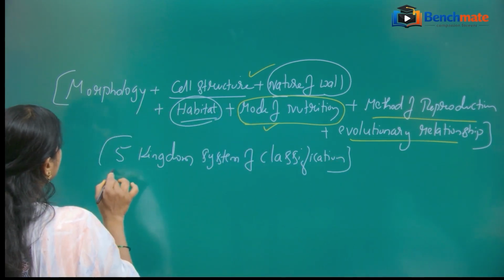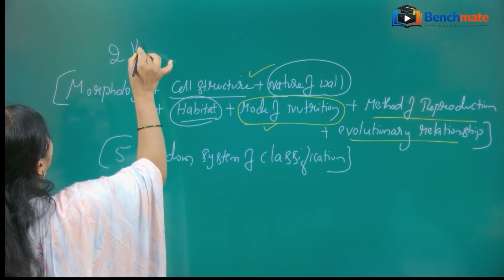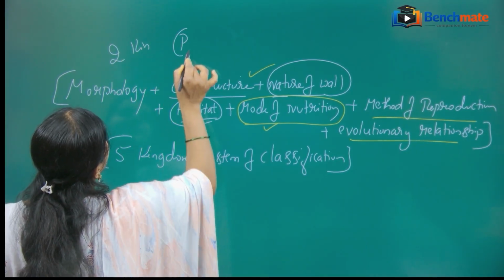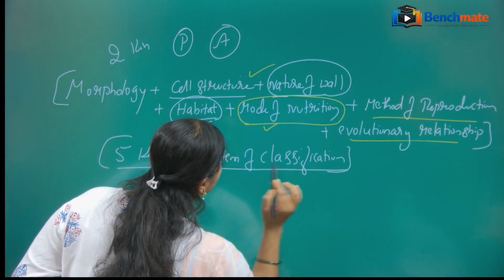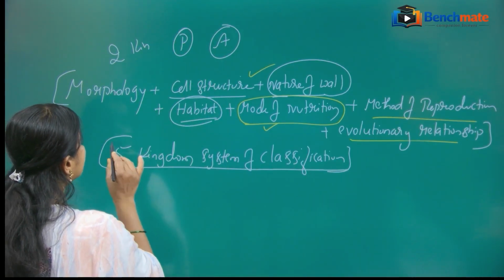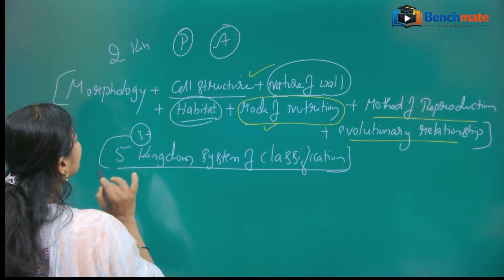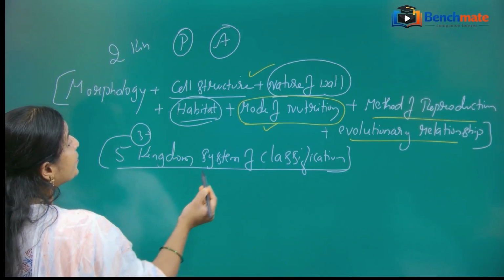Earlier we discussed the two kingdom system. Two kingdoms, which are those? Kingdom Plantae, Kingdom Animalia. Here, five kingdom system. Five. How are these three more kingdoms added to this system?